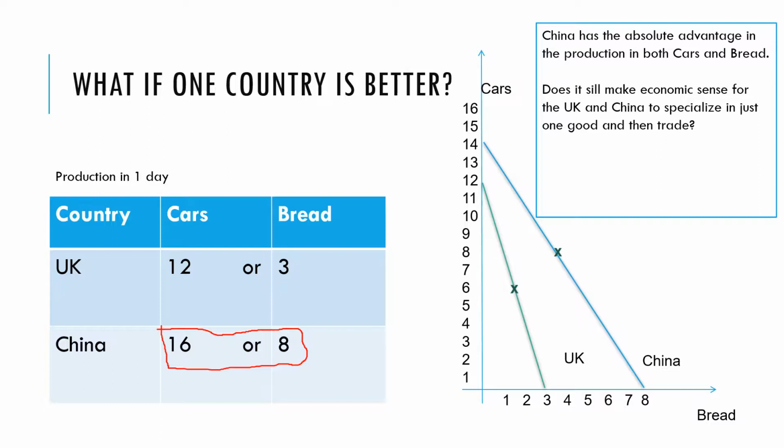And this is the key question that we're posing here as economists. Does it still make economic sense for the UK and China to specialize in one product, either cars or bread, and then trade? Can they both achieve consumption outside of their production possibility frontiers? Or is it going to be impossible for China to do that?